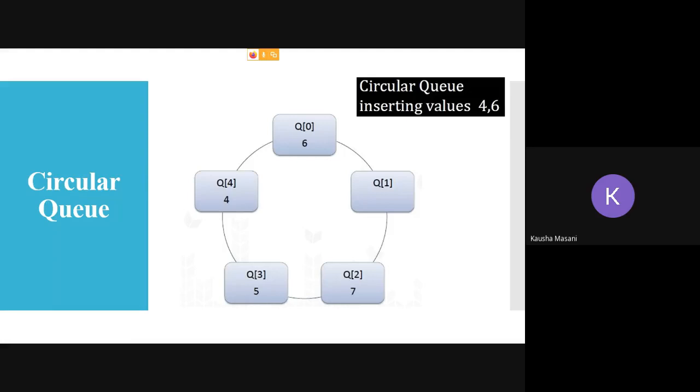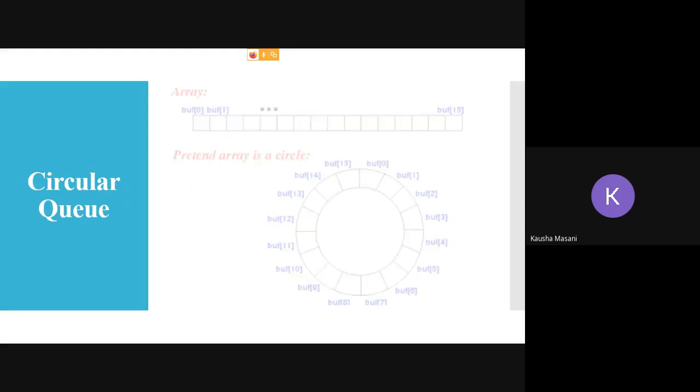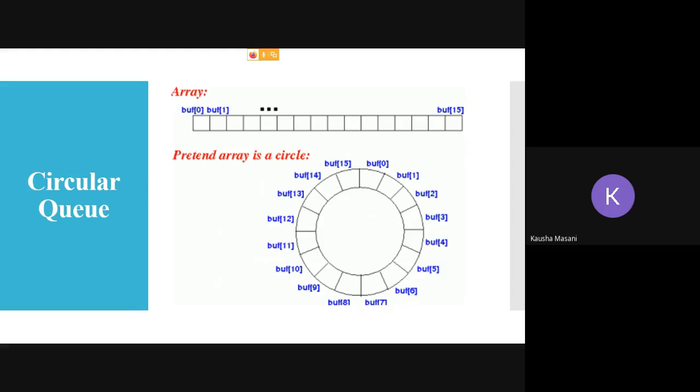So what I demonstrated was the mechanism of NQ and DQ in your circular queue. This is how it is going to happen. Now, as I said, in your memory it is not actually in a circular manner. We just pretend that our array is circular. Actually, inside your memory it is like this only: buffer 0, buffer 1 till buffer 15. Once it reaches buffer 15, again it goes back to buffer 0.